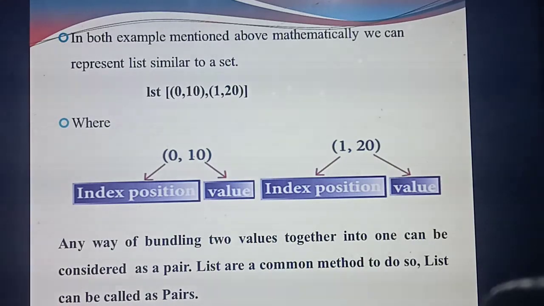List also contains index value and the element value. So list is a common method to do this pair. See this important 1-mark question: the list is otherwise called as dash pairs. List is otherwise called pairs. Important 2-mark question: what is the definition of pair? Any way of bundling two values together into one is called a pair. Which is the common method to do so? List.